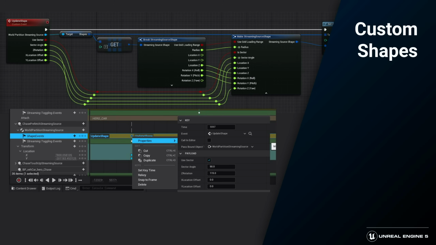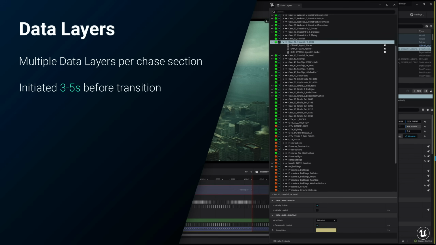We've talked about world streaming. Let's finish up with object memory management. The chase uses data layers to manage spawning of objects in their lifetime. We typically have multiple data layers per section, which we activate a few seconds before the start of a new section to spawn and despawn all relevant objects.